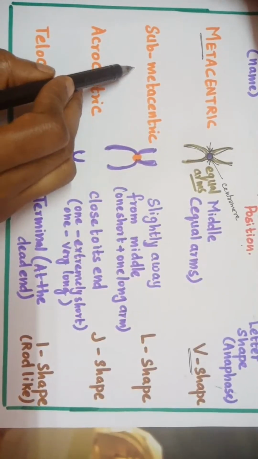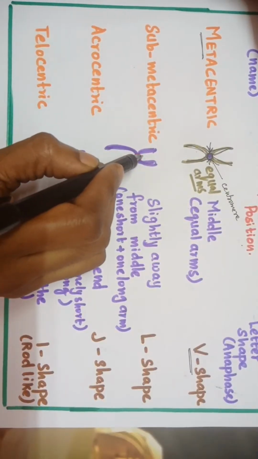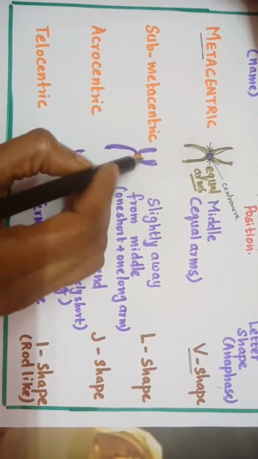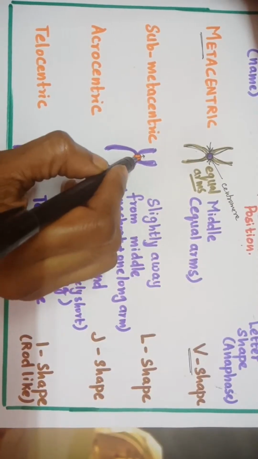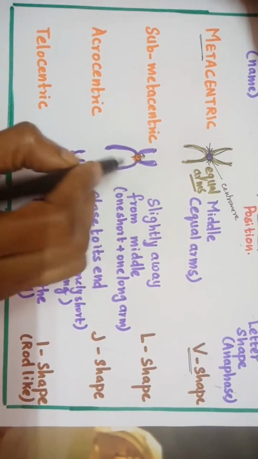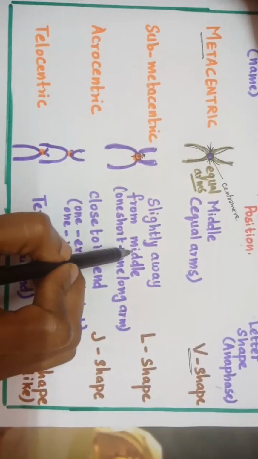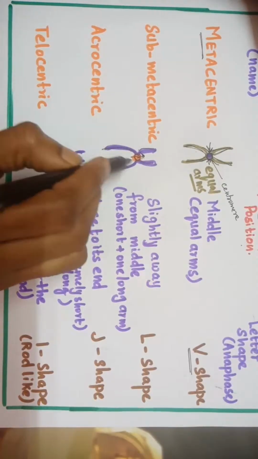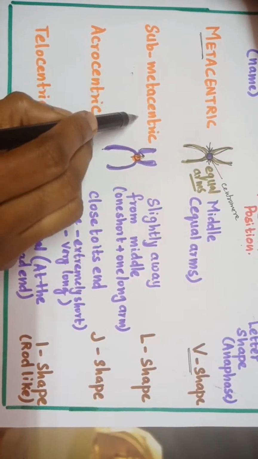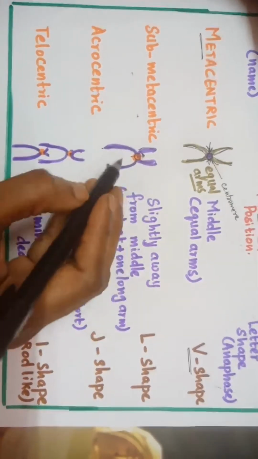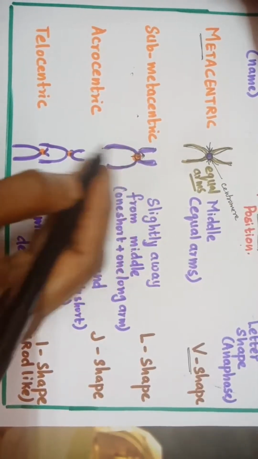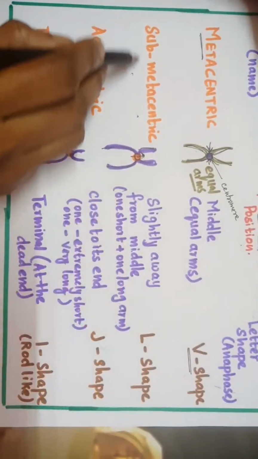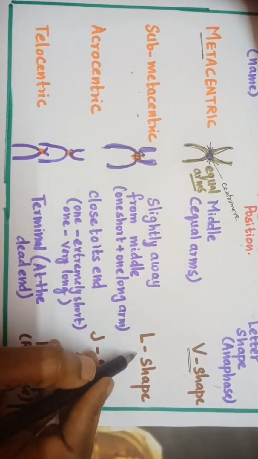Next is submetacentric, which means a little away from the middle. A small few inches above, okay, from the middle. That is slightly away from the middle, which results in 1 short arm and 1 long arm. This is submetacentric. Sub means below, okay. So metacentric, it is away few distance, so you call it as submetacentric. The shape is L shape.